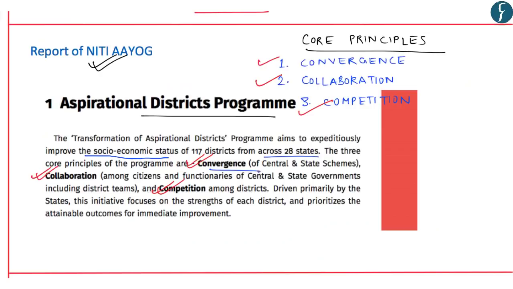Convergence is with respect to central and state government schemes, whereas collaboration is among citizens and functionaries or officials of state and central governments, including district level officers. And finally, it aims to improve competition among districts by providing a delta ranking. So we understand that these are the core principles which govern this aspirational districts program of Niti Aayog.